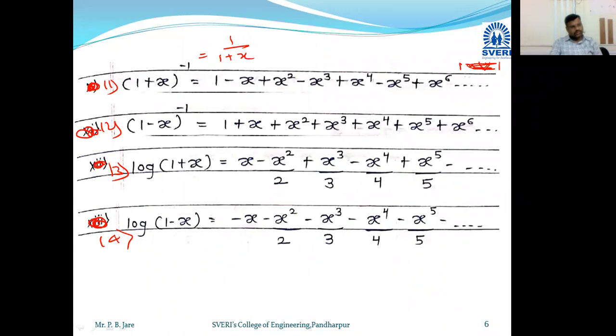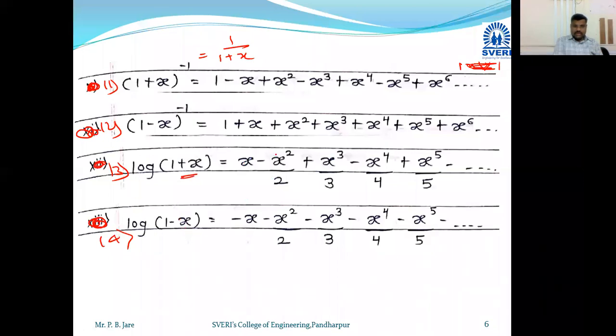So for 12, there should be 1 minus x raised to 1, no? Where is the 12th result? We just replace here in 13. In 13, what do we replace 1 with? Put minus x.